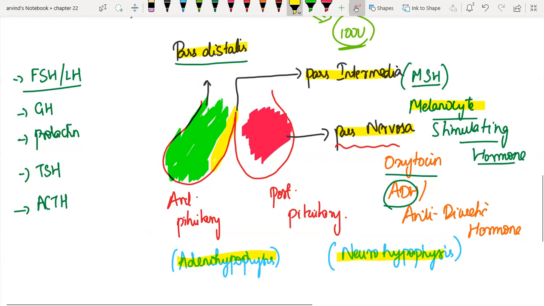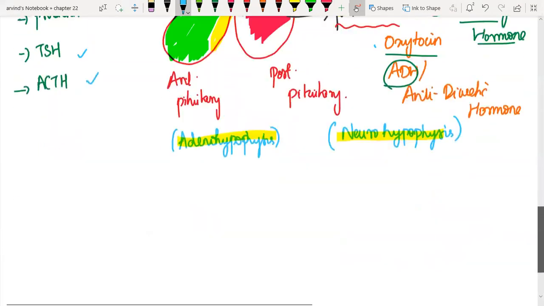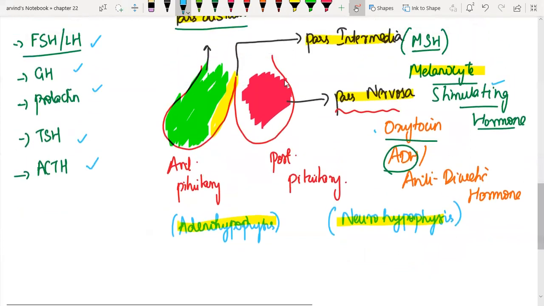So the hormones with respect to pars distalis, what are they? They are FSH, LH, growth hormone, prolactin, TSH, ACTH. With respect to pars intermedia, melanocyte stimulating hormone. And 2 hormones, oxytocin and ADH. Oxytocin is a pregnancy hormone, it helps in delivery of the baby. We will be studying in reproduction in detail how it is stimulated, how it acts. And TSH, I have told already, stimulates the thyroid gland to secrete T3, T4. ACTH stimulates the adrenal cortex to secrete adrenal cortical hormones.